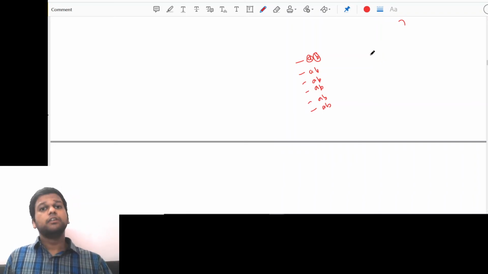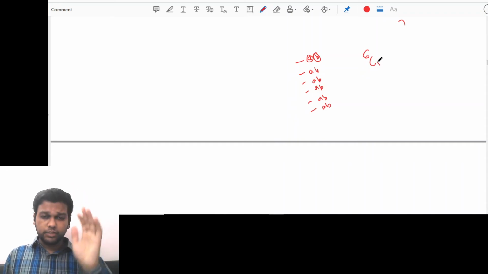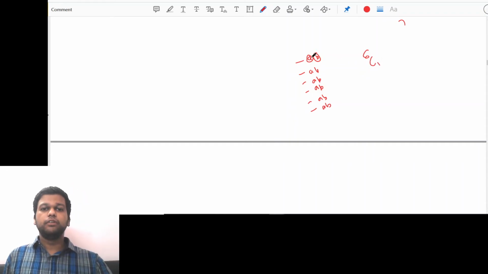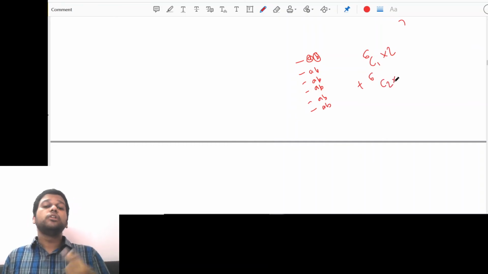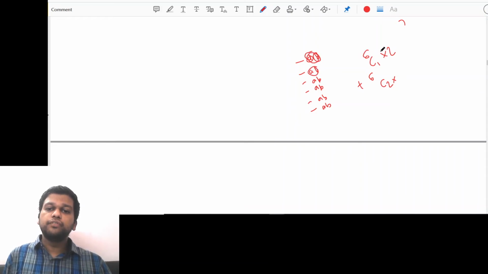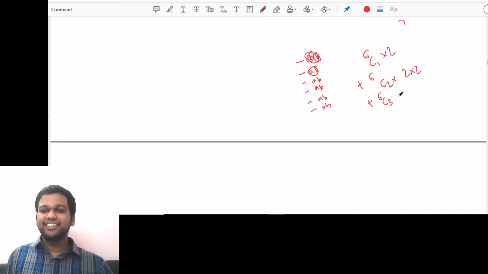So let's say we choose only one question, 6C1. But to solve that one question also, we have two options, so into 2. Or let's say we select any two questions out of 6, 6C2. But then to solve those two questions, we have 2 into 2, 4 options, right? Let's say we select 3 questions, 6C3. Then again we have 2 into 2 into 2 options, for first, for second, for third. This will continue till 6C6 into 2 six times.